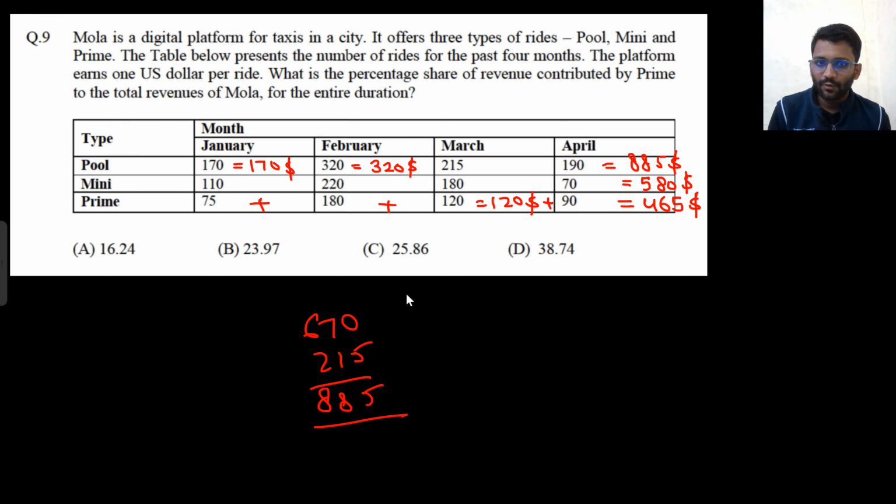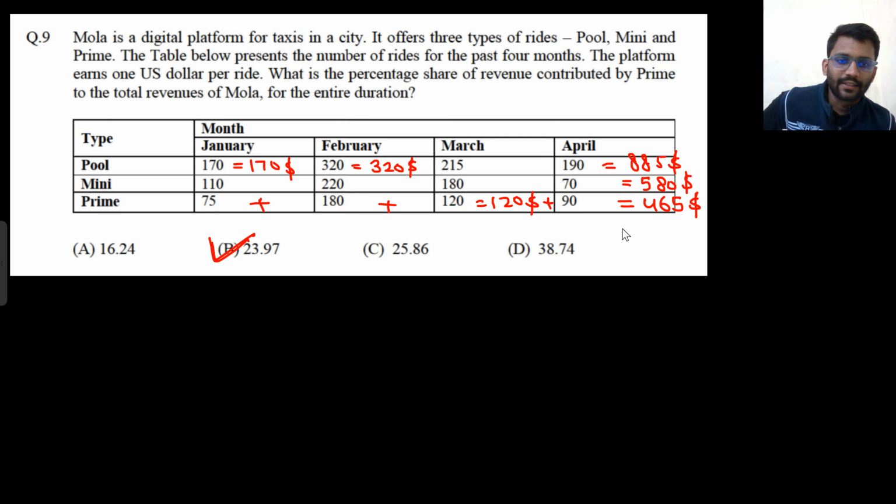So 24%, nearly 24%. Percentage share of revenue. B is the correct answer, I guess, because nearly 24% is what I am getting here. Let me check as well if that is the correct answer. Yeah, that is the correct answer only.